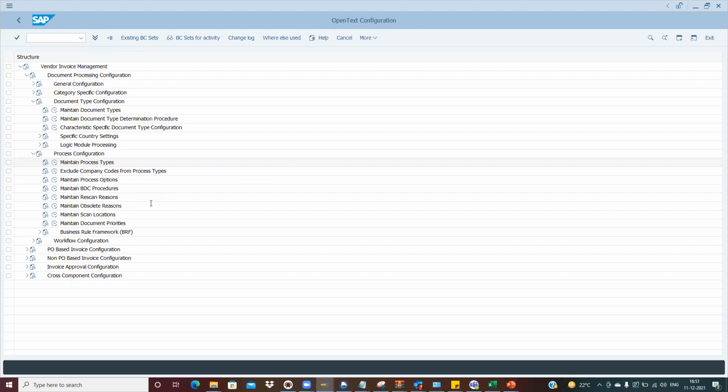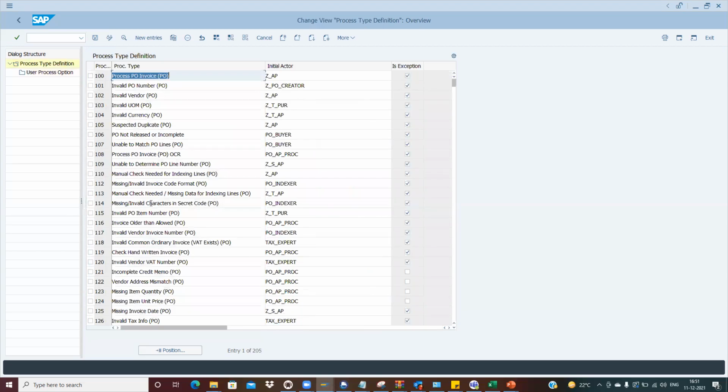So whenever we are creating the process type, we are assigning the buttons also. So for whoever is the initial actor, for example, it is stuck in the suspected duplicate, stuck to this particular role, Z underscore AP. For this particular user, what buttons can be visible to this user, that setting we do here.